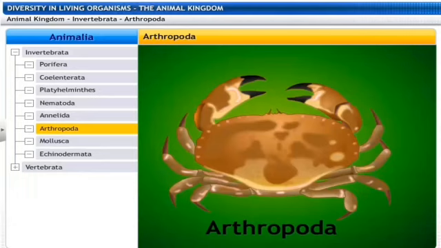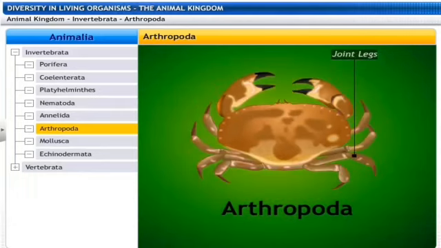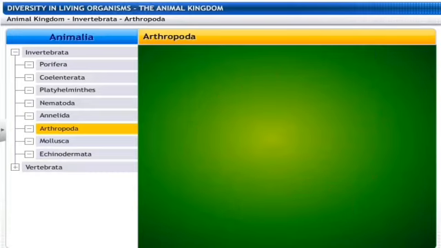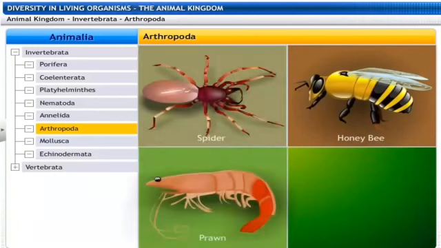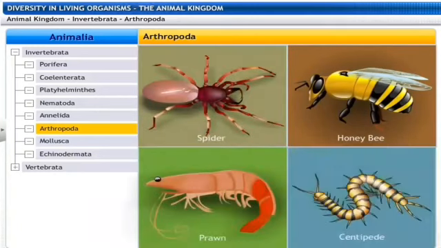Next is the phylum Arthropoda. This is probably the largest group of animals. These animals are bilaterally symmetrical. They are segmented also. They have an open circulatory system. It means that the blood does not flow in well-defined blood vessels. The coelomic cavity, that is the body cavity, is filled with some sort of blood, and they have jointed legs.